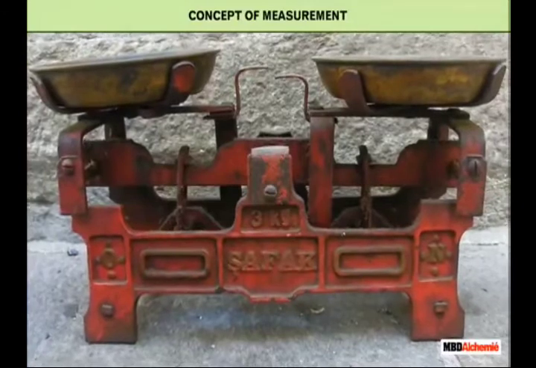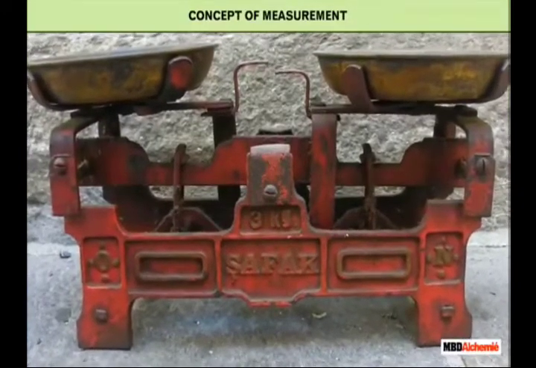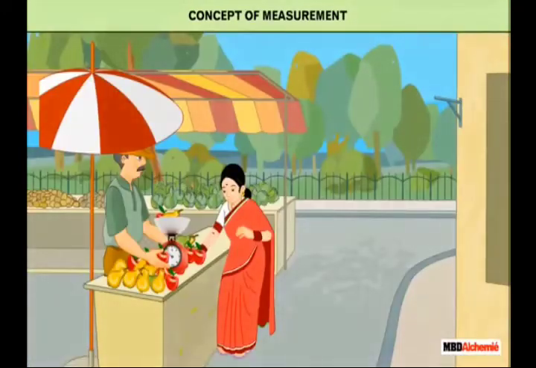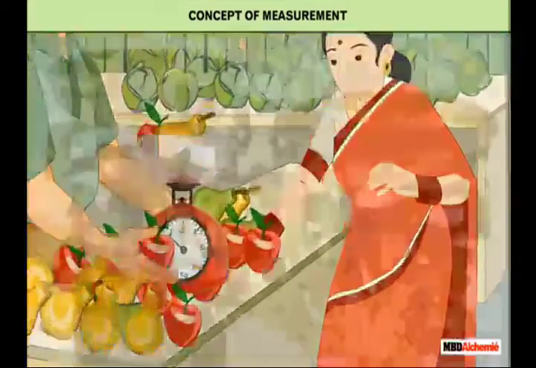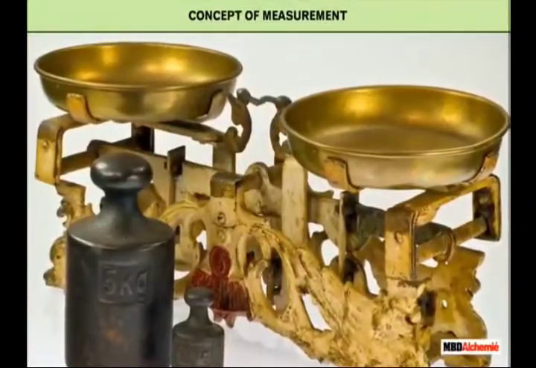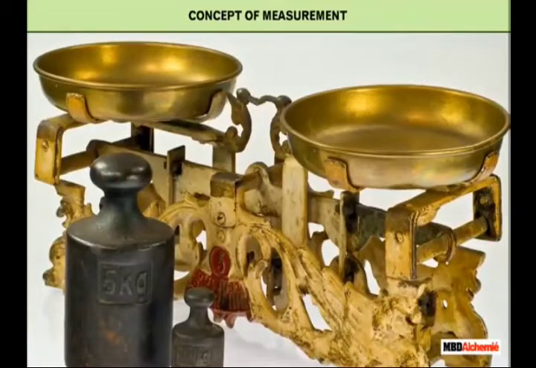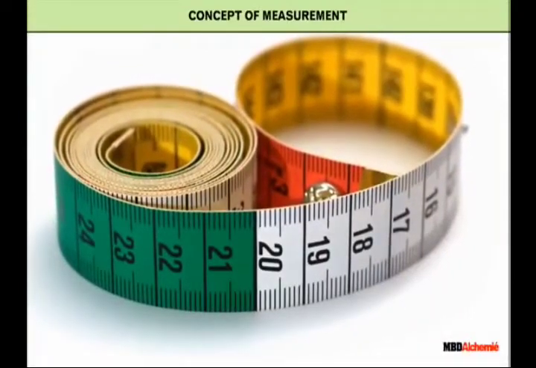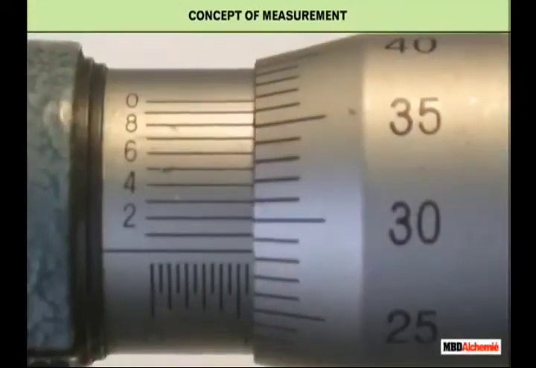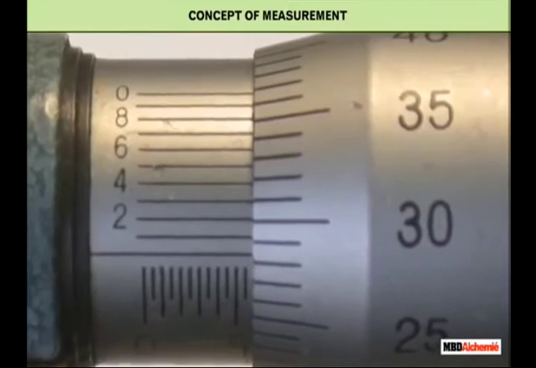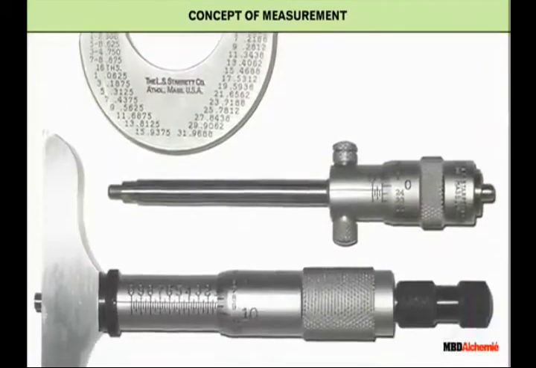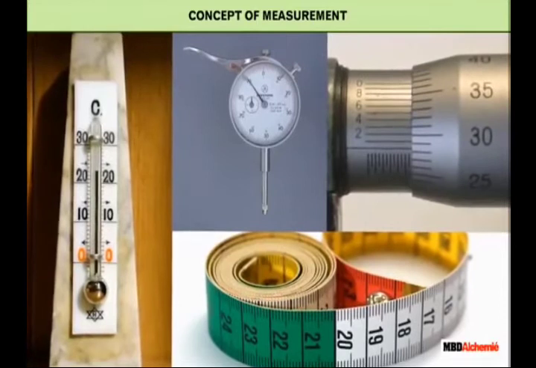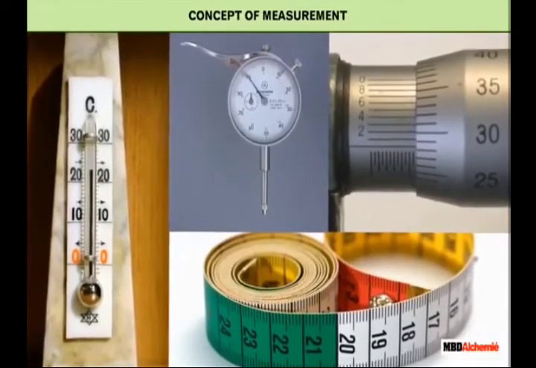Okay, the concept of measurement. Students, if you want to measure something, you need to have a proper weight or a proper system. So a weighing machine is required. Whatever you want to measure, a tape is required. So you need to have an accurate measurement. Okay, this is a vernier calipers. This will help you to measure things very clearly.